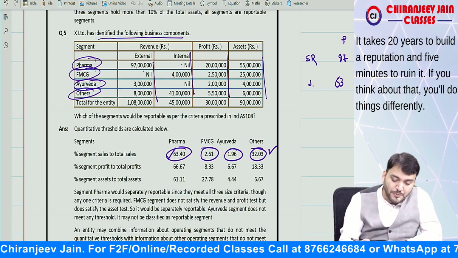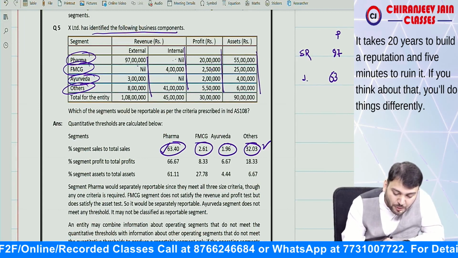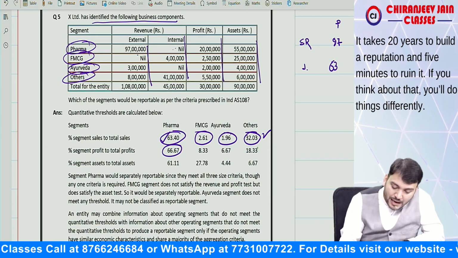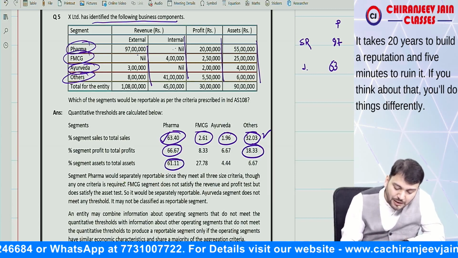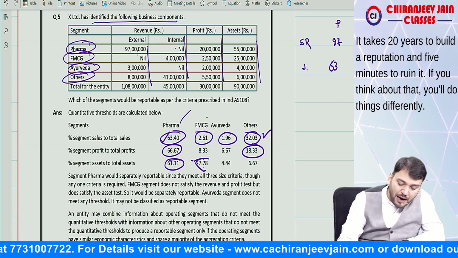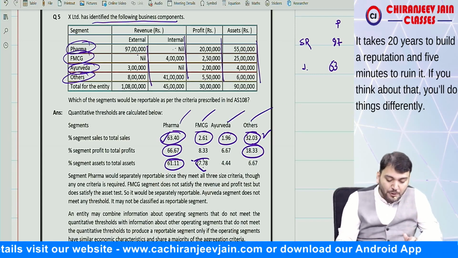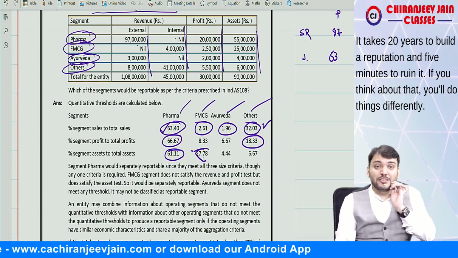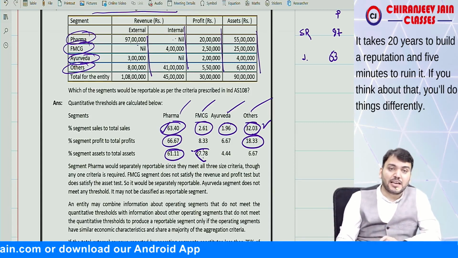Now based on total profit, you can see they have not given any loss, so we only take the combined results of profit. This is reportable and this is reportable. And based on assets, this is reportable and this is reportable. It means pharma, FMCG and others are reportable, and Ayurveda is not reportable. So based on QT, pharma, FMCG and others are reportable.